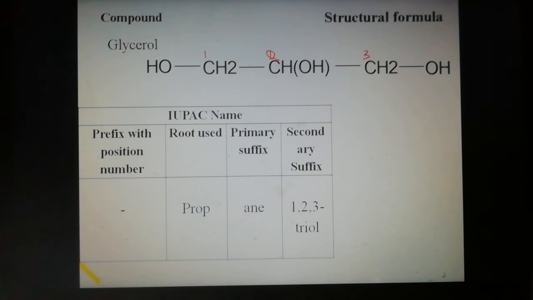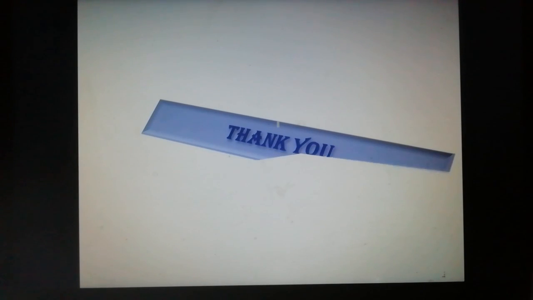So the IUPAC name of glycerol is propane-1,2,3-triol. The molecule is symmetrical, so numbering from left to right or right to left is correct, because both sides are the same. So the IUPAC name of the given organic compound is propane-1,2,3-triol. Then the next compound. Okay students, thank you.